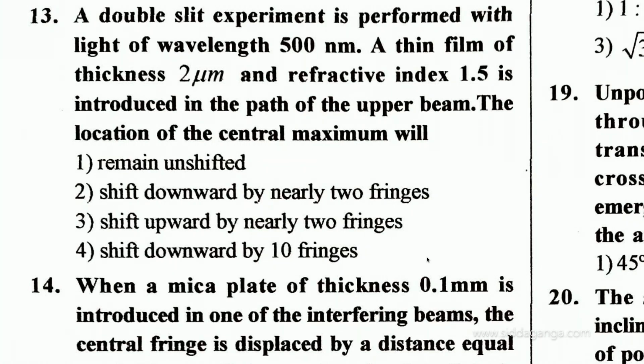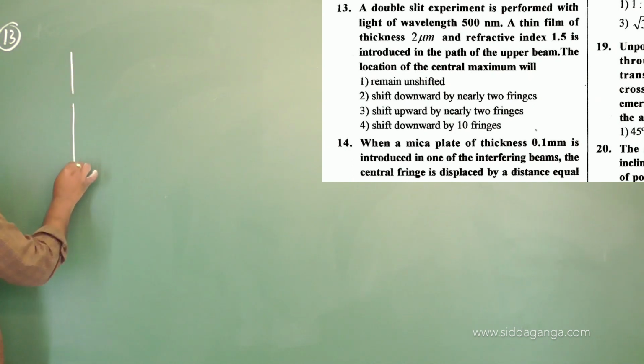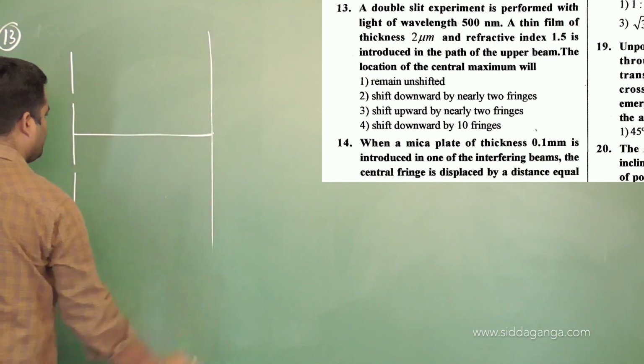Problem number 13. Now see here. A double slit experiment is performed with light of wavelength 5000 nanometer. A thin film of thickness 2 micrometer and refractive index 1.5 is introduced in the path of the upper beam. Then the location of the central maximum will be. Once you recall the concept which we have done, I gave it under the applications for competitive exams. At that time I discussed the same concept.